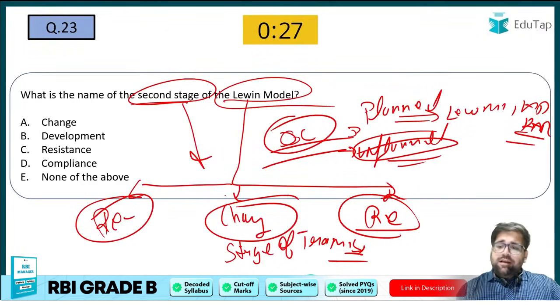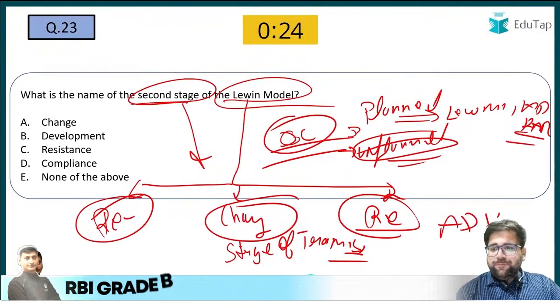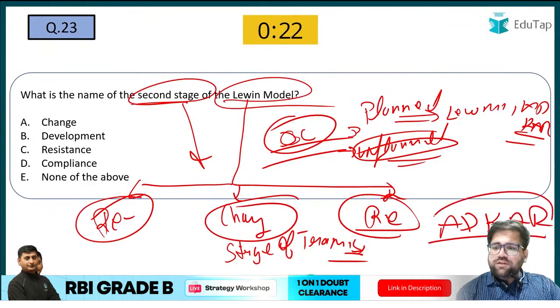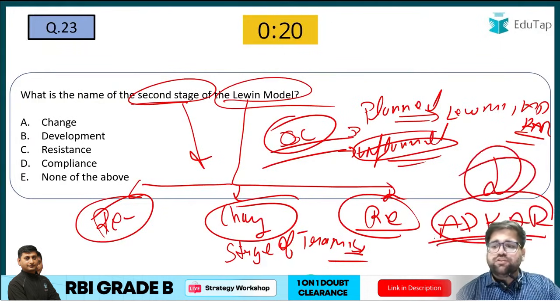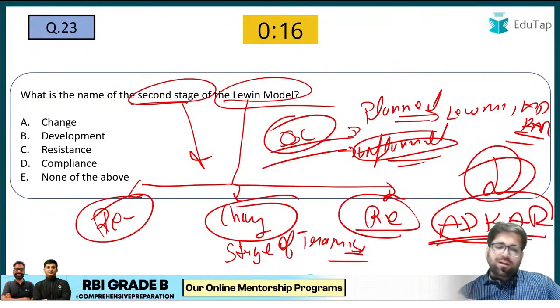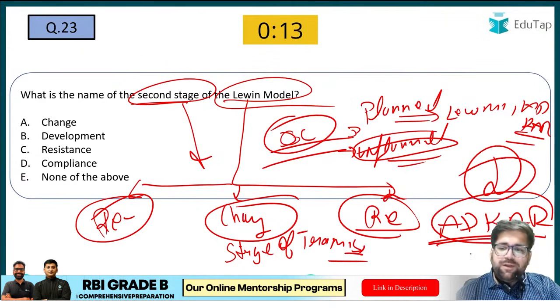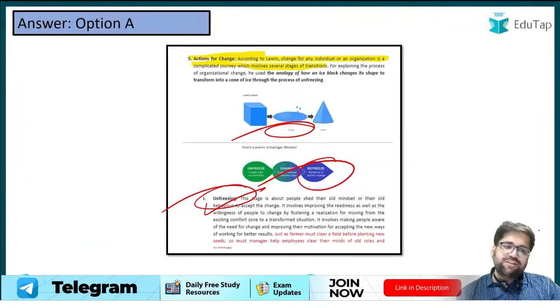My dear friends, I will just give you one homework question. You just have to let me know who is the founder of this particular theory, which is known as the ADKAR model of change. If you know the full form of this theory, then you are good to go. But just let me know the name of the person who has given the ADKAR model of change in the comment box.